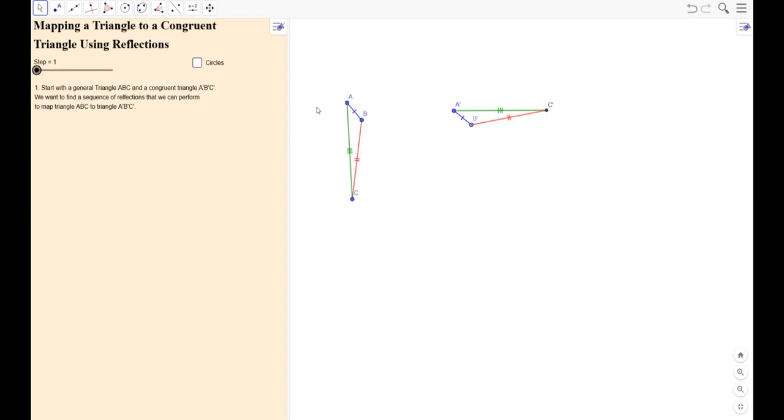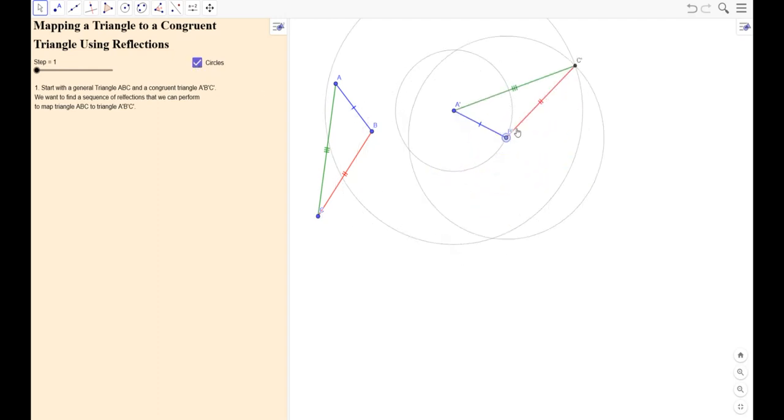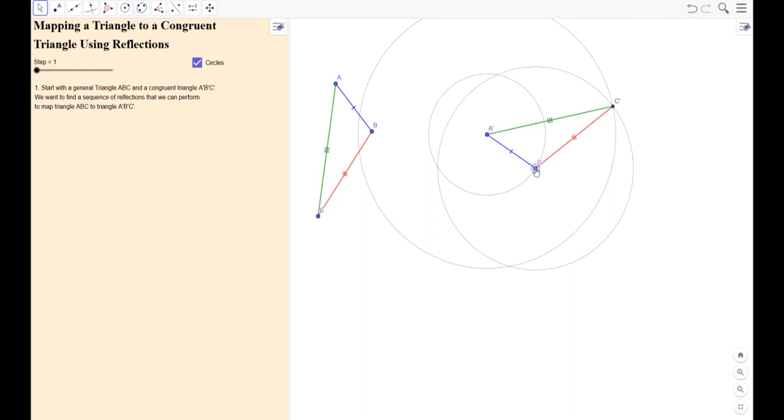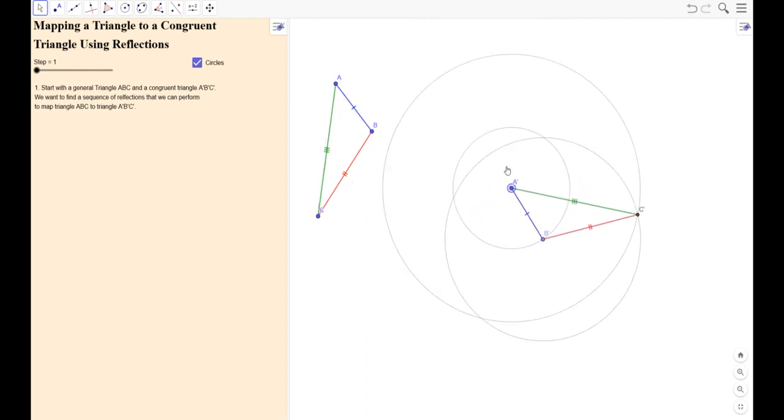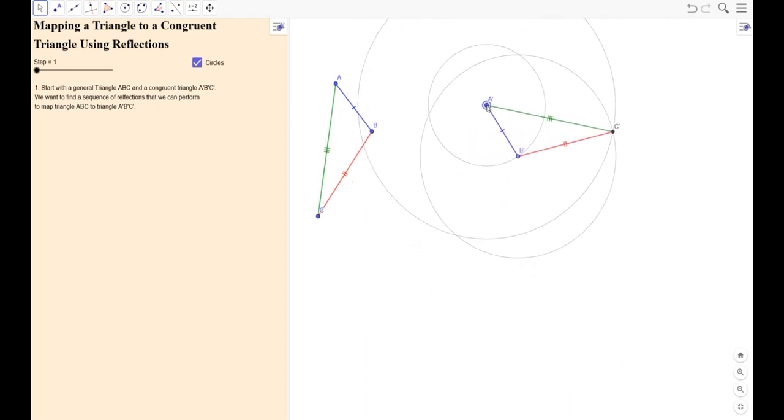Here we start with a general triangle ABC. Using circles, we were able to construct a congruent triangle. We know the circles construction works because of the side property, but let's not assume that right now. All the corresponding sides are congruent, and we can measure the angles. The angles are all congruent as well.